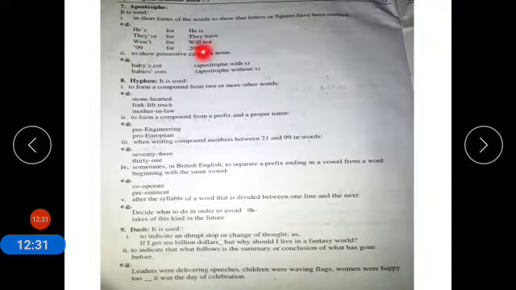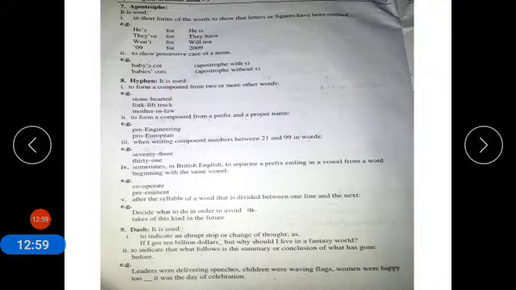Won't for will not. And apostrophe 09 for 2009. Number 2, to show possessive case of a noun. For example, baby's coat, apostrophe with S. Babies' coats, apostrophe without S.